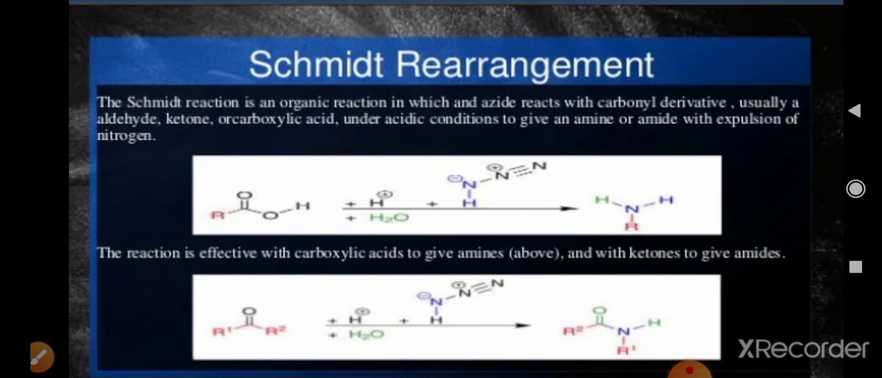You can see the reaction. RCOOH, both the reactions are acid catalyzed. In the presence of acid, it reacts with azide, HN3, that is hydrazoic acid actually, and water, giving the corresponding amine. Similarly, an aldehyde or ketone with azide gives the corresponding amides.